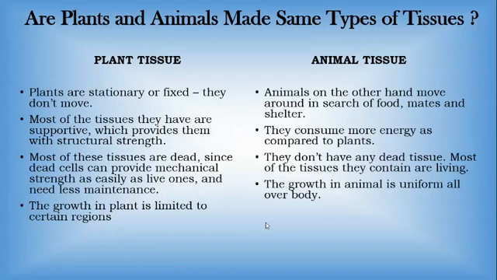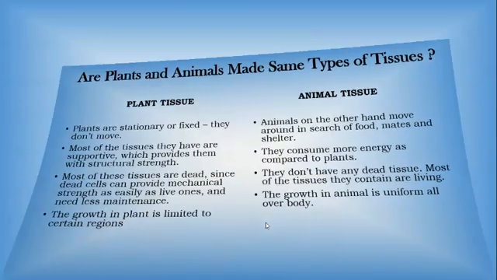It is not like one hand is growing and another hand is not growing. In plants growth takes place at certain regions, for example the tip of the plant or the growing part, which are limited ones.